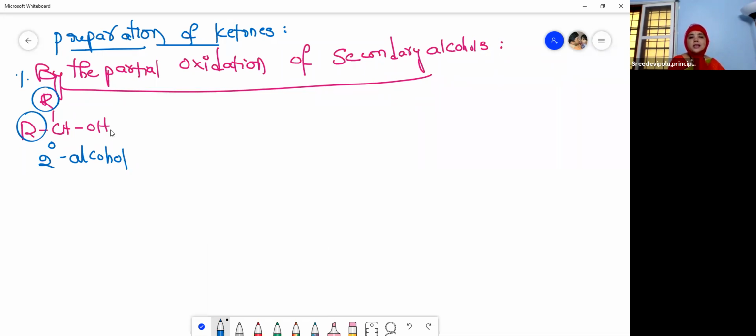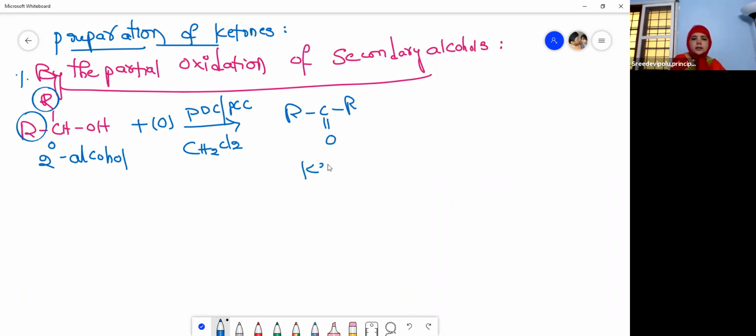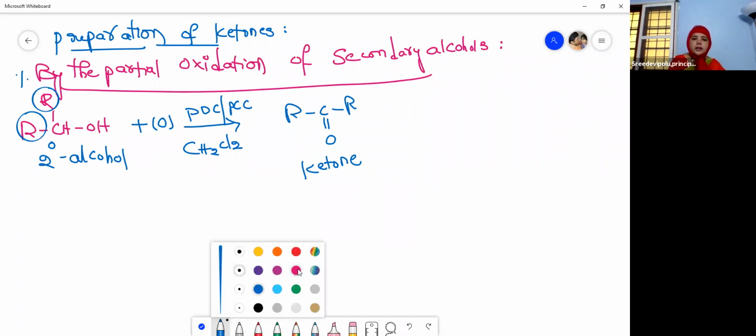As we want to restrict this to only ketones, we are going for the partial oxidation, addition of an oxygen atom, in the presence of PDC or PCC in methylene chloride, CH2Cl2. And what do you get? You will get a ketone, R-C double bond O-R. So this is a ketone. So by the partial oxidation of secondary alcohols, we get ketones.